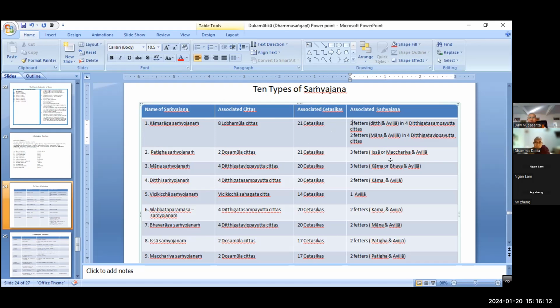So why is Silabbata Paramasa also included? Silabbata Paramasa samyojana is the wrong practice and habit, right?